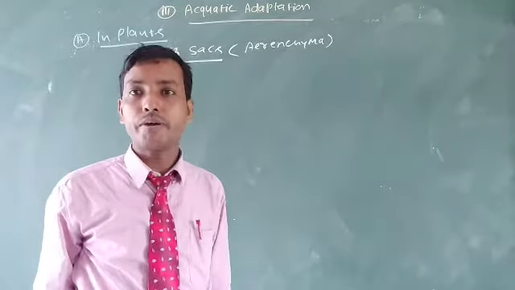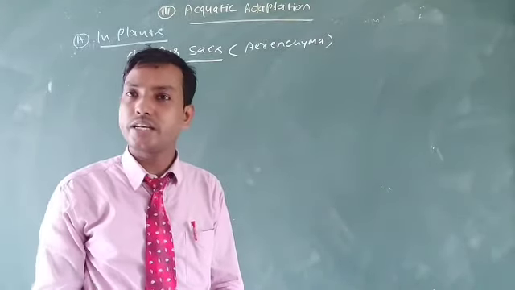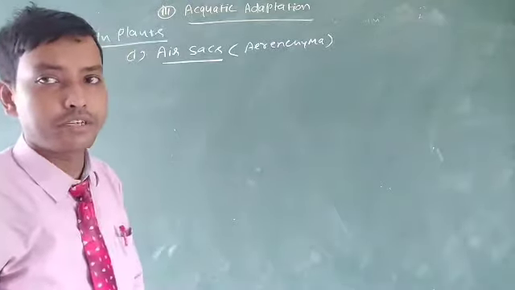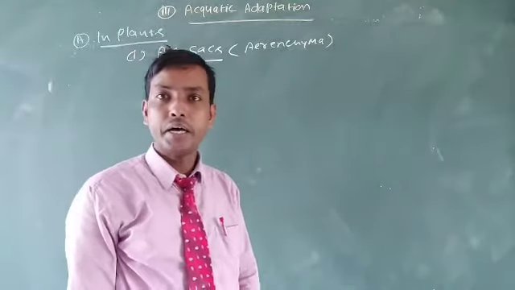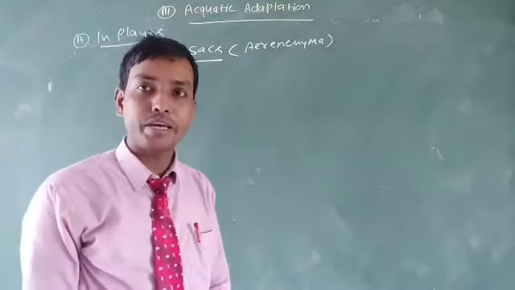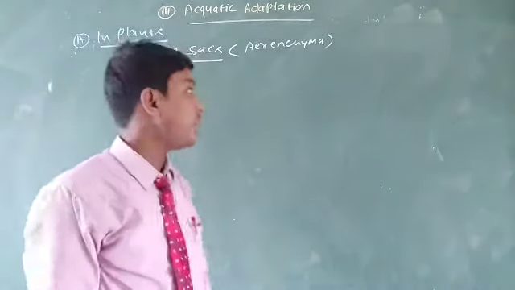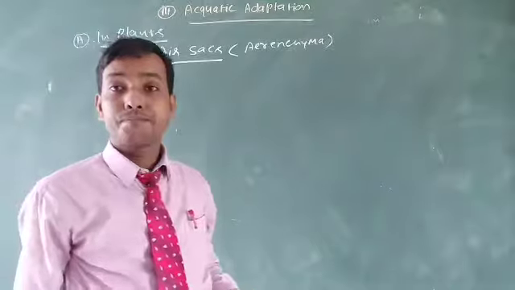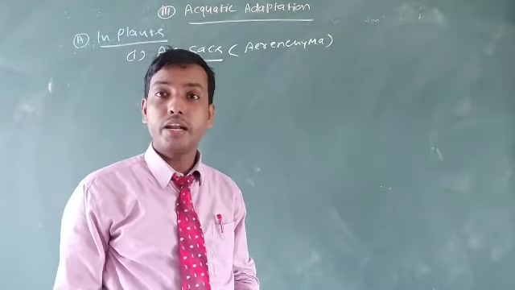What are the advantages of aerenchyma? I think your concept is clear from previous classes. Aerenchyma makes the plants lightweight, so that plants showing aquatic behavior take advantage and feel lightweight.